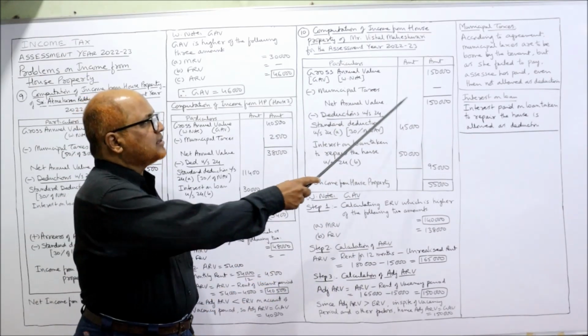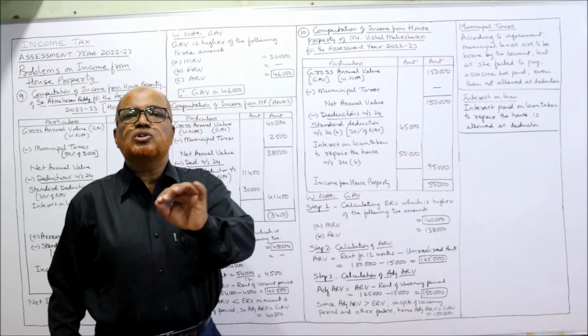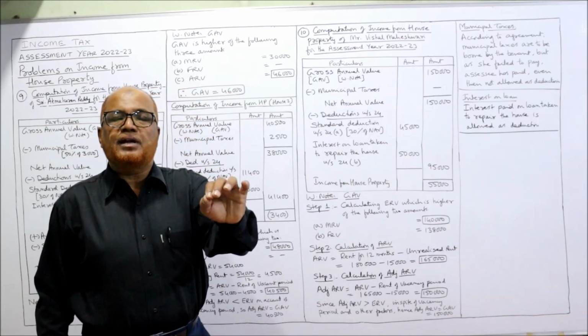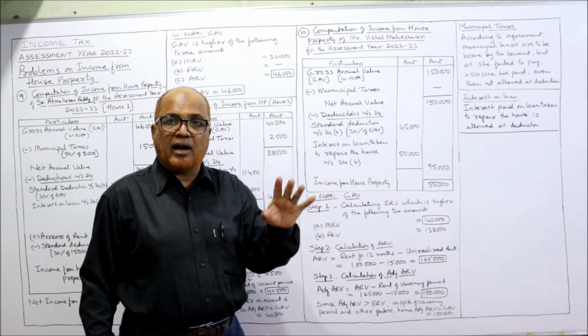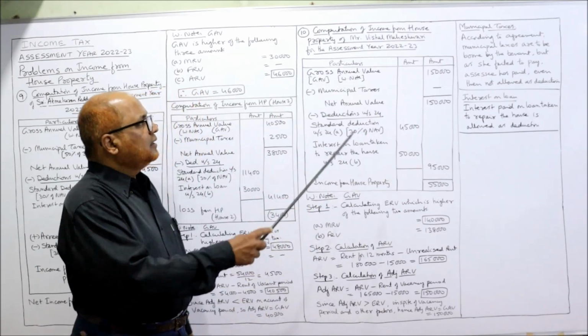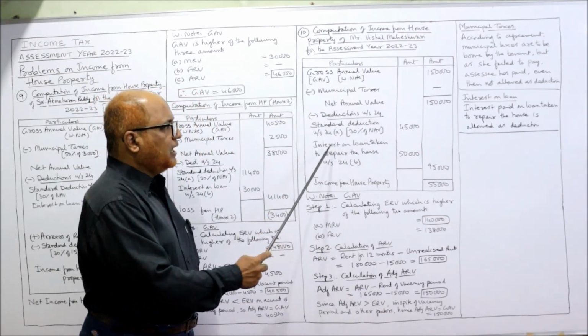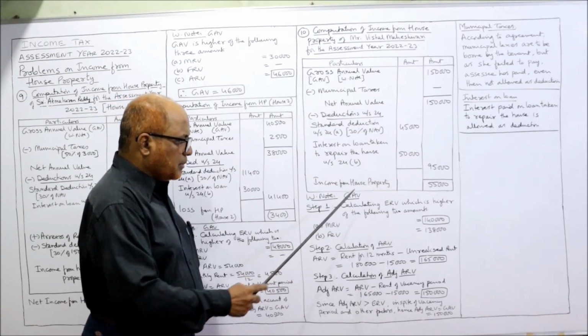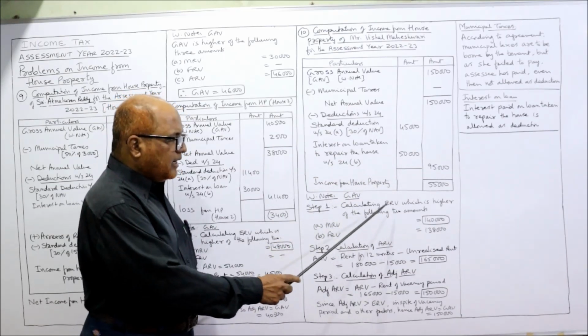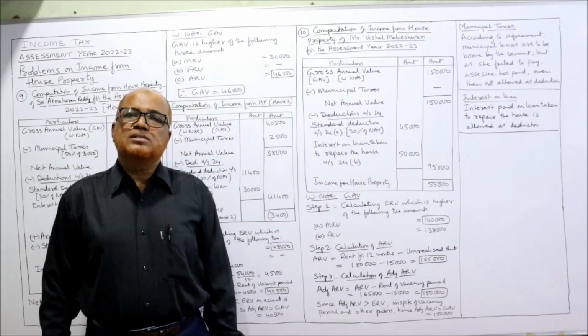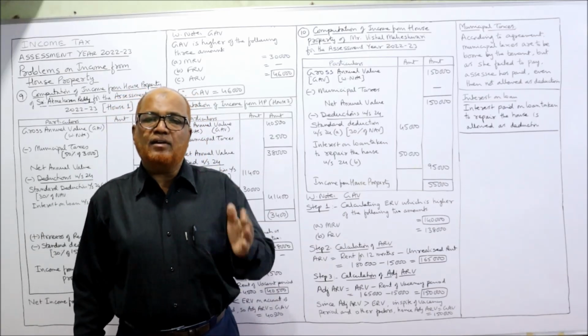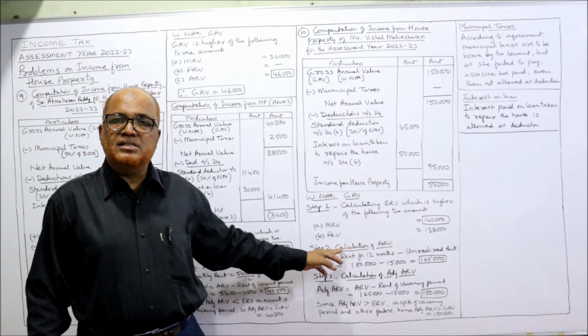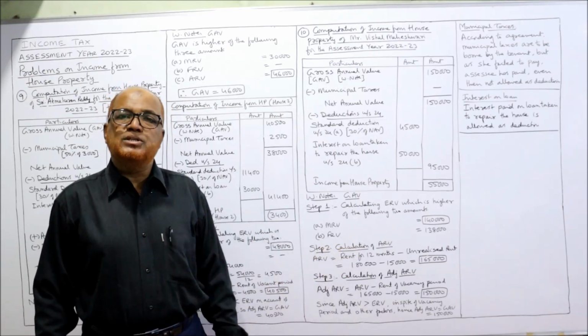Remaining less municipal taxes. No municipal taxes deduction will be given because the municipal taxes will be paid by the tenant according to the agreement. Then NAV deductions. Interest on loan taken to repair the house allowed. Income from house property. Step 1, calculating the ERV. Because there is unrealized rent and vacancy period, we have to apply these steps to calculate the GAV.